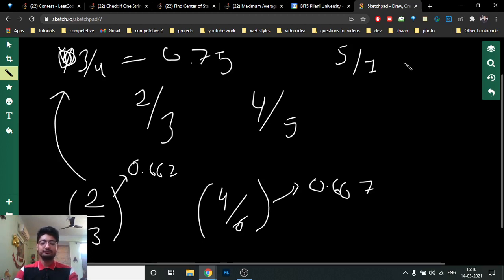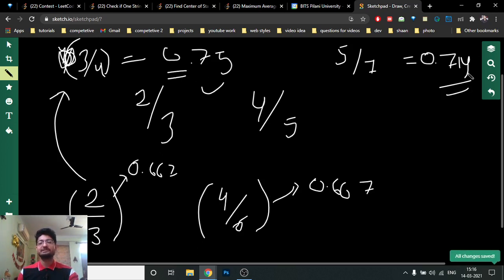But for 5/7, it comes out to be 0.714. So even though both of these ratios are the same, inserting 1 in the numerator and denominator here is more beneficial, because it incremented the answer by a larger amount: 0.75 versus 0.714.